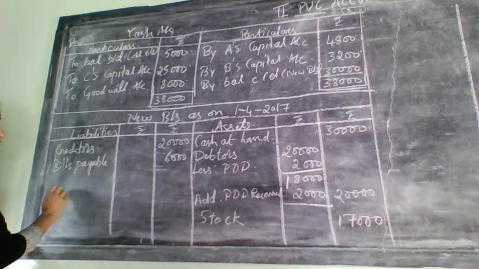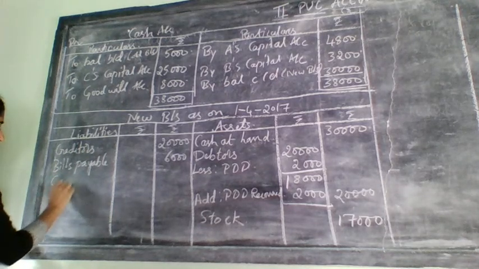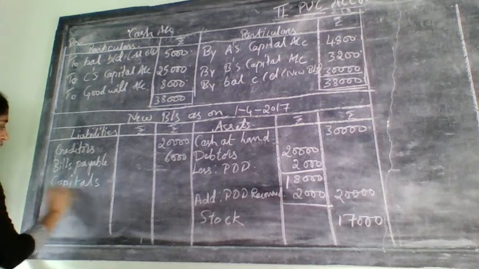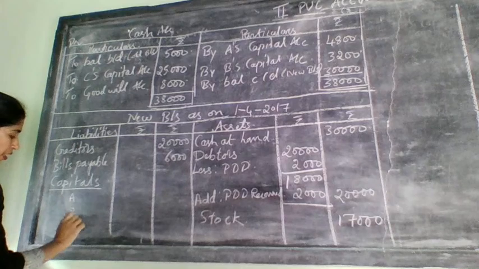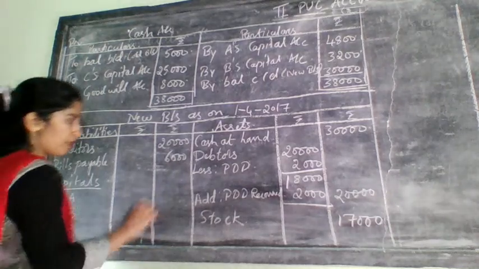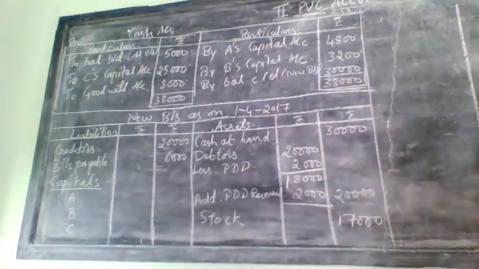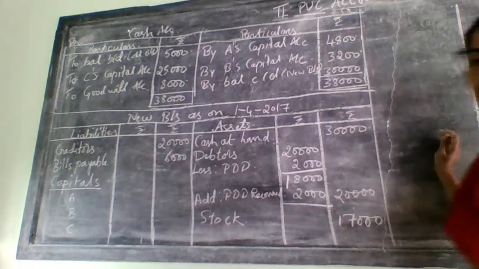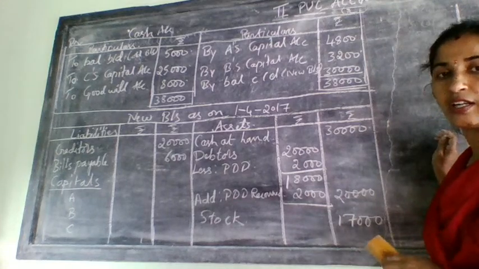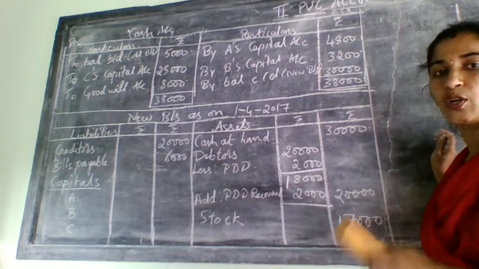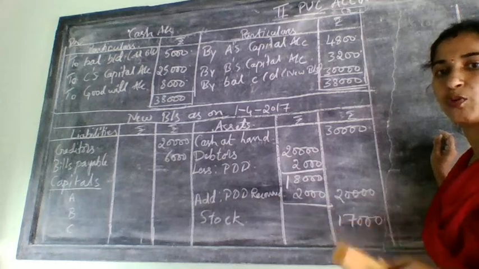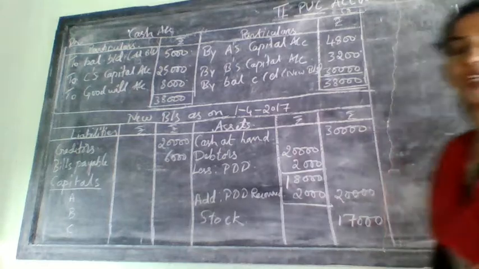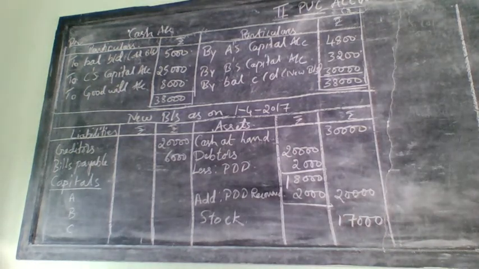Next comes which one? Partners capital account. So write here the heading capitals of A, B and C. Write all the three partners capital. So partners capital, don't take the amount from the old balance sheet. I told you while writing the partners capital account, on the debit side you have written there to balance carried down. Correct? To balance carried down is nothing but whatever the balance will come, that you need to take it here on the liability side of the balance sheet.